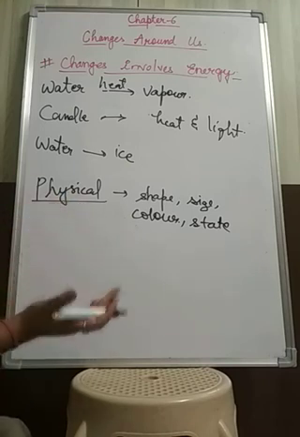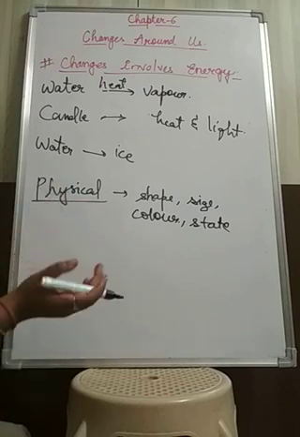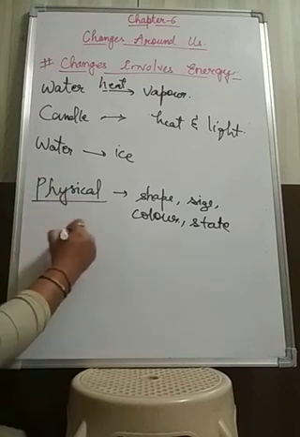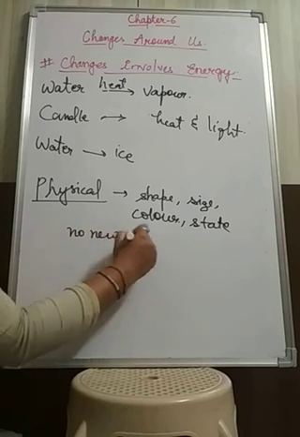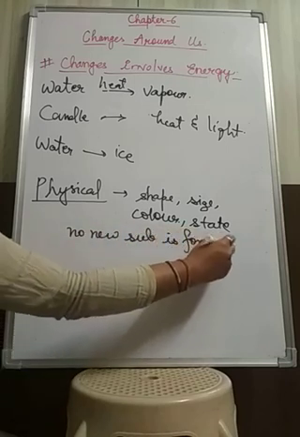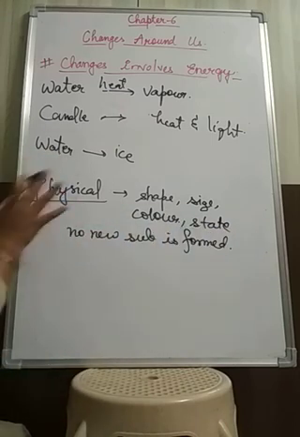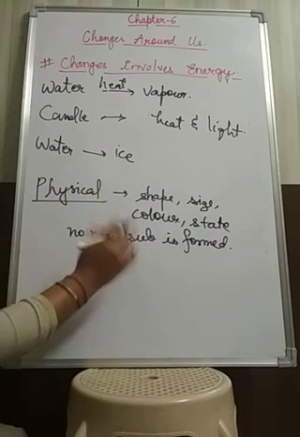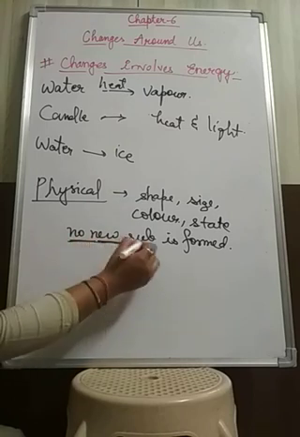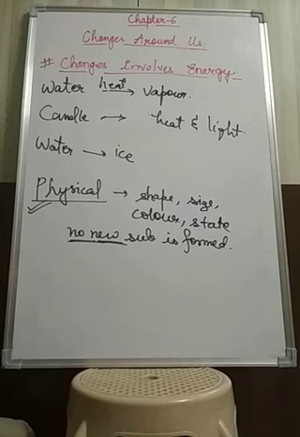The size, shape, color or state of the substance gets changed, but no new substance is formed. That type of change comes under physical changes.